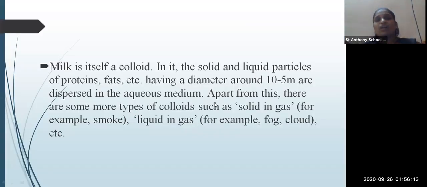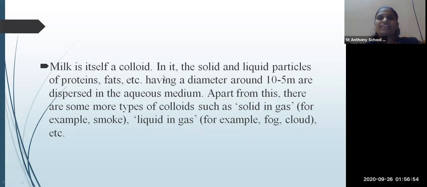Okay, milk itself is a colloid. In it, solid particles of proteins and fats are present. So what is present in milk? Proteins and fats are present in milk. And what causes the sweetness in milk? Lactose is present in milk, and because of that the milk is sweet in taste. In cow's milk you get 4 to 6 micron of fats, while in buffalo milk you get 6 to 9 micron of fats.